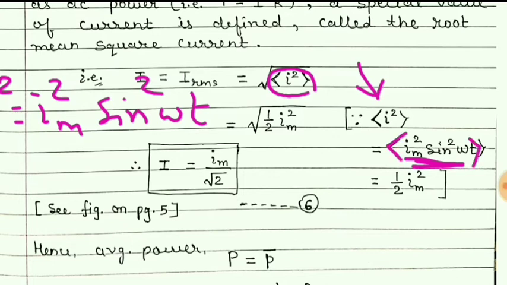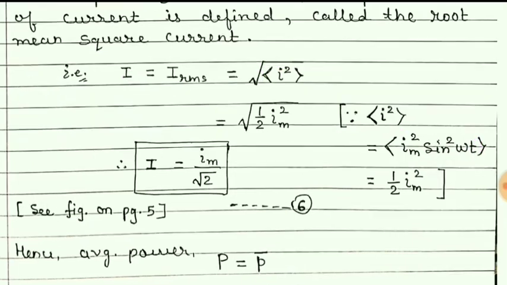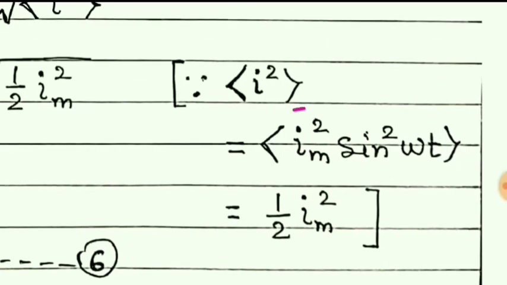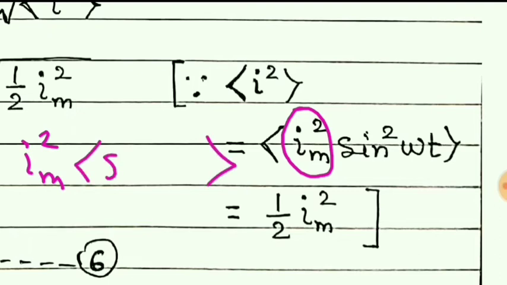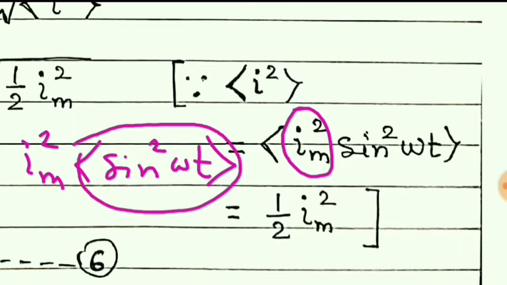Once again, this maximum value Im is constant, so we can take Im square outside the average, and what remains inside is the quantity which changes according to time, which is not constant, and the average of this sine square omega t is 1 by 2.